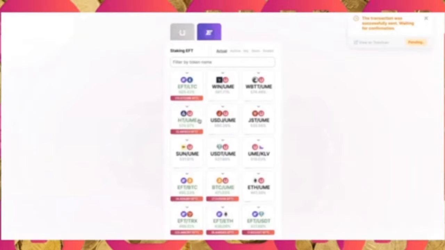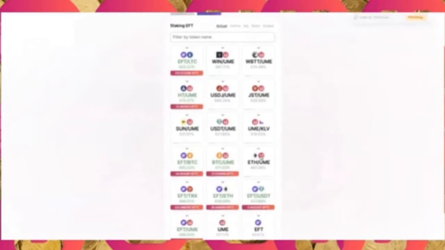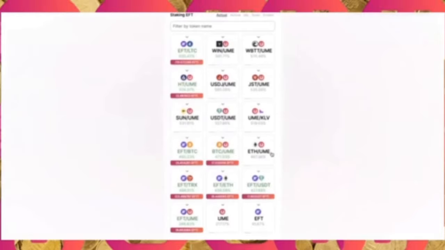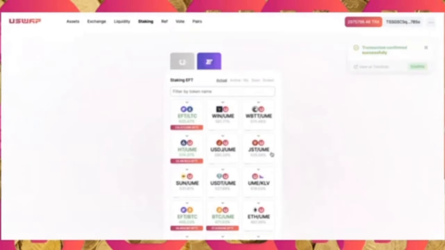As you can see, all these liquidity pools are paired with UME. That means that you need to farm UME or buy UME and farm even more UME before you can gain access and farm EFT. That already gives UME a highly valuable use case. You're farming a token worth $25. And with that token, you can get more UME and more EFT, accumulating as much as possible. Because guys, we are barely in the beginning.